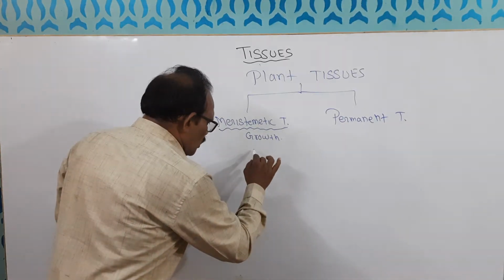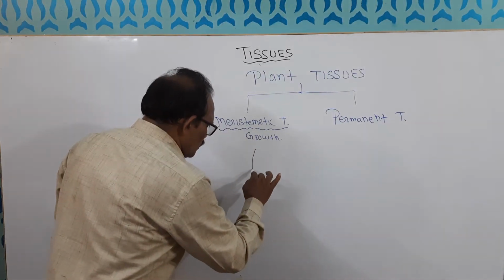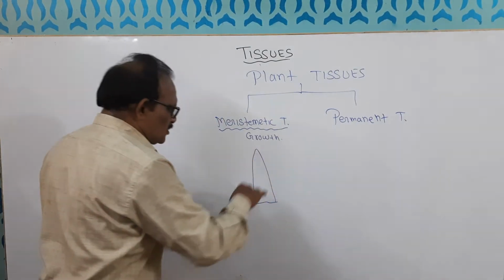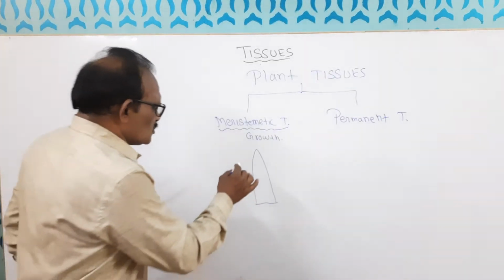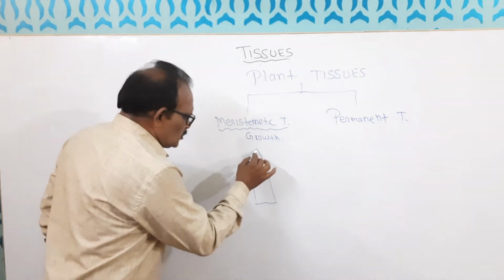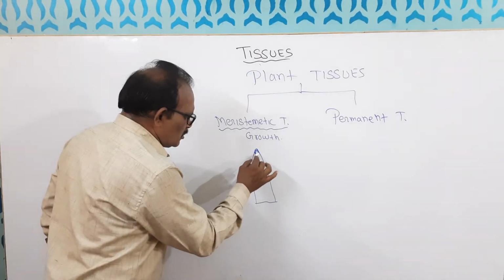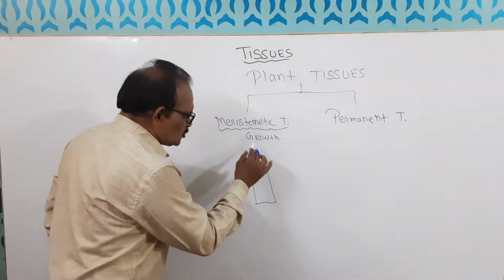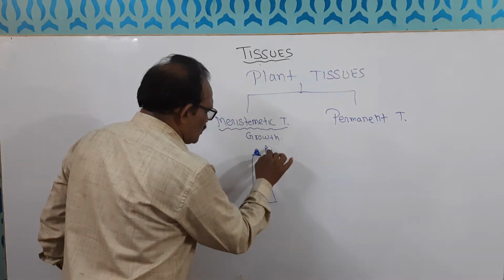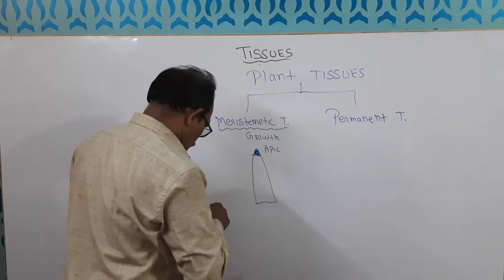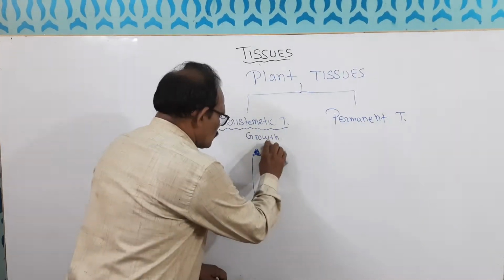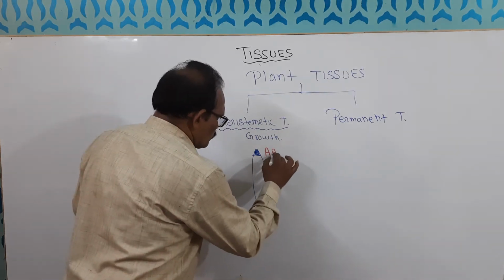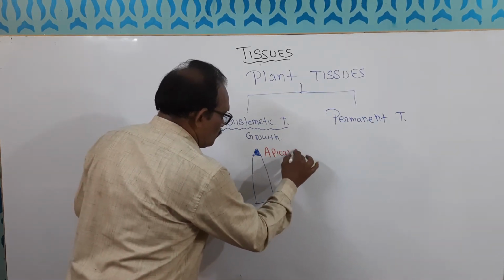Again, growth has different parts. Suppose we draw a picture, maybe the tip of a stem, the upper part. Here meristematic tissues will be there, and this meristematic tissue is called apical meristem.